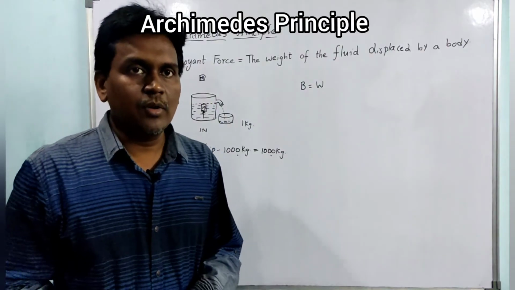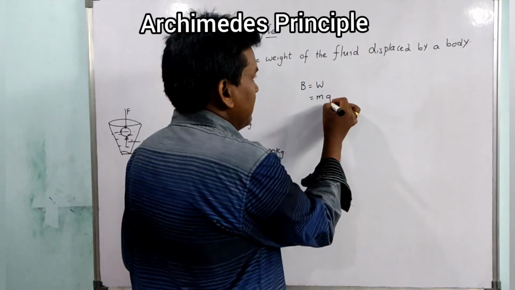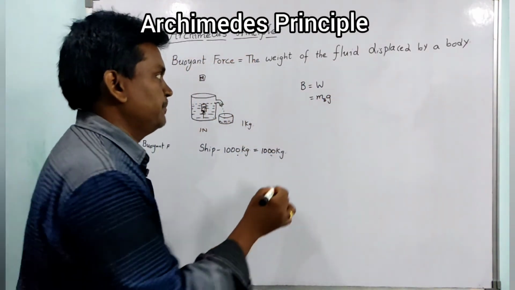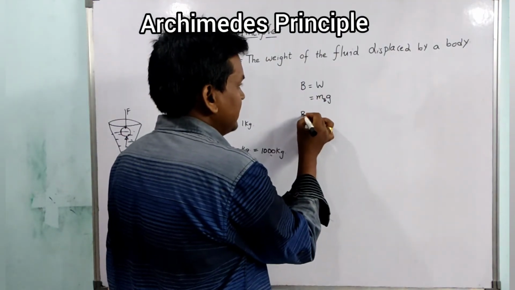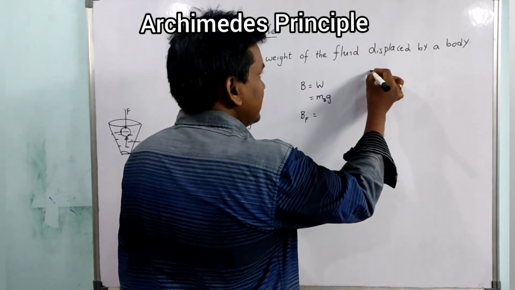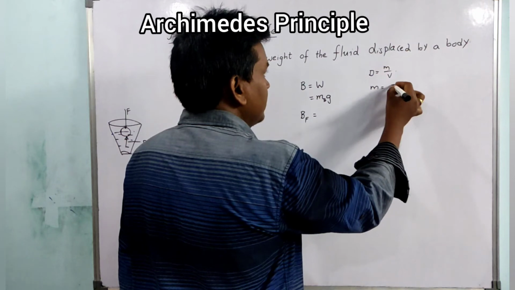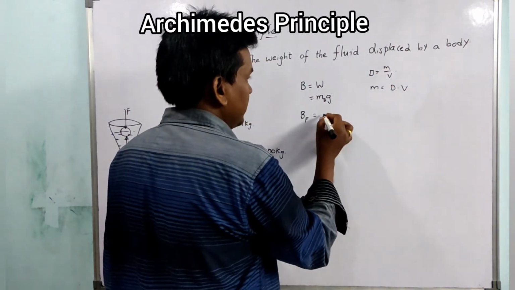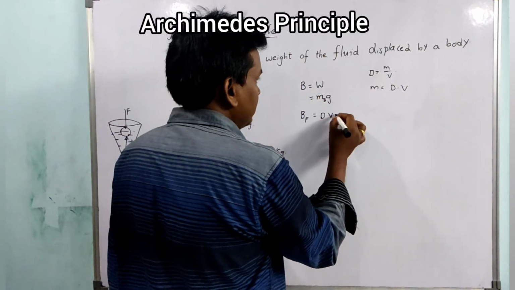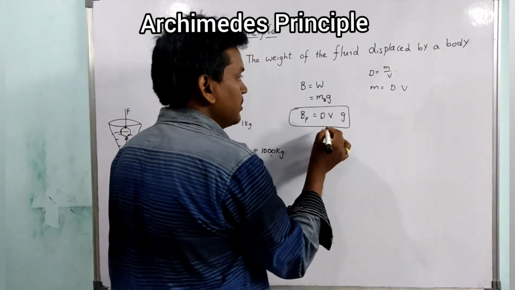That means B equals W, and this W is nothing but mg, mass of the body times gravity. We know that density equals mass by volume, then mass equals density times volume. So this can be written as density times volume times gravity.